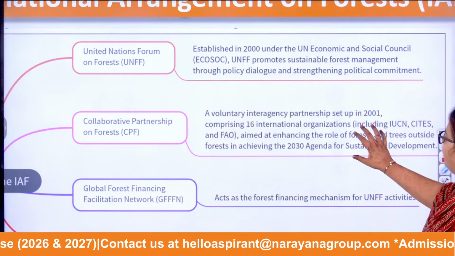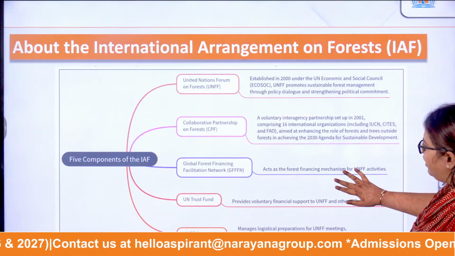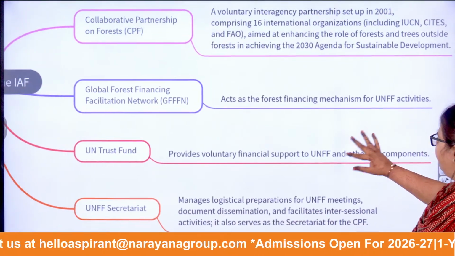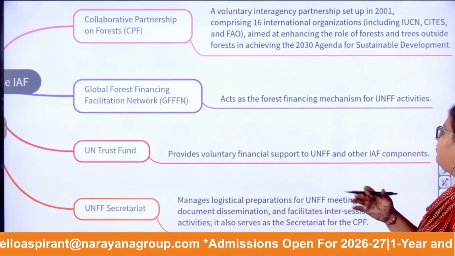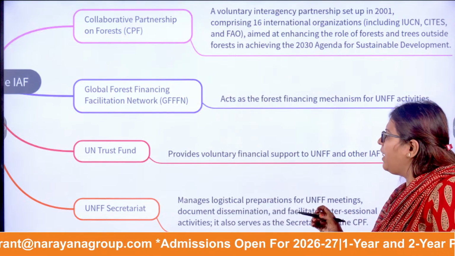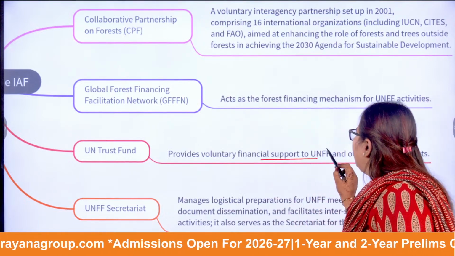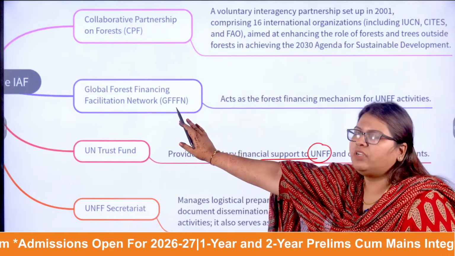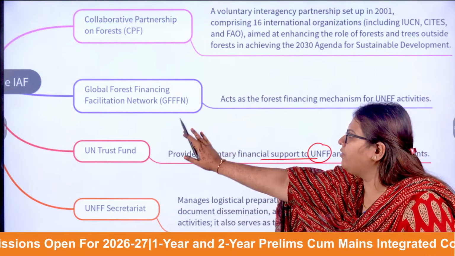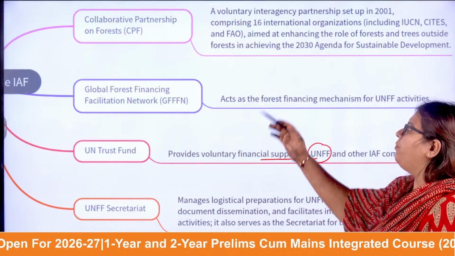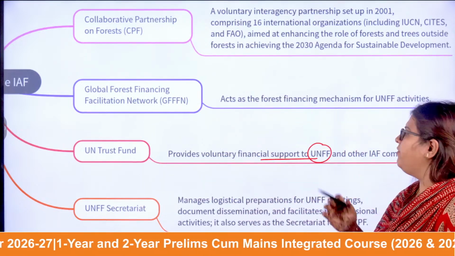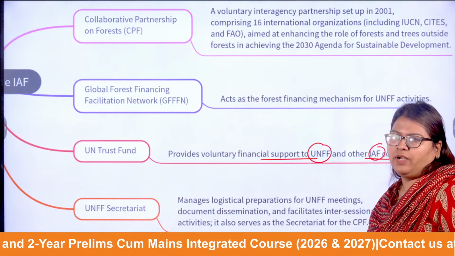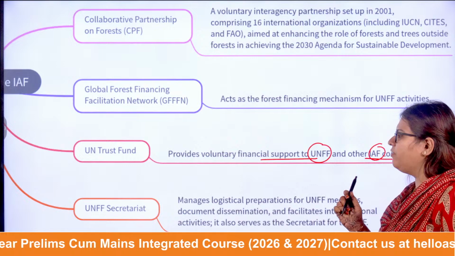So these are the first three. Now let's move on and see the second two. Okay, next one is the UN Trust Fund. This is primarily there to financially support the UNFF. So apart from the Global Forest Financing Facilitation Network, there is also the UN Trust Fund to voluntarily provide financial support and other IAF components. Okay, do you understand? So this is the International Arrangement on Forests.